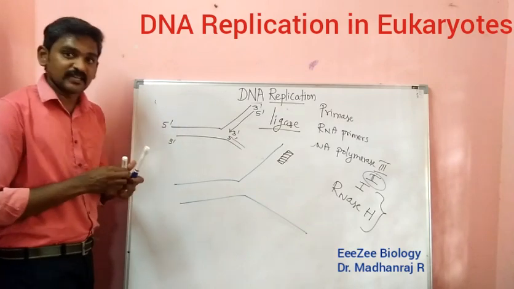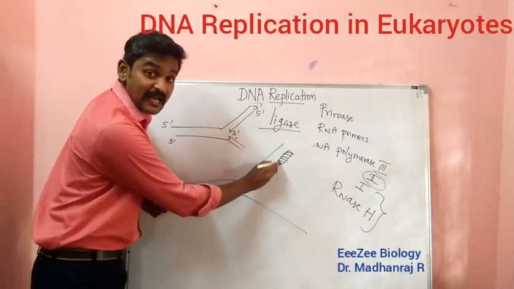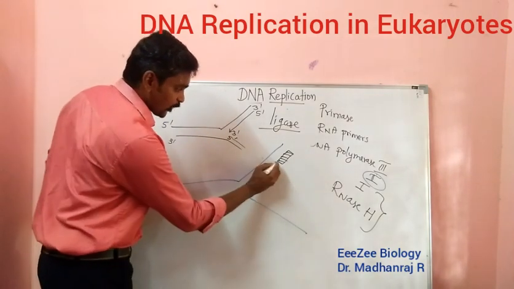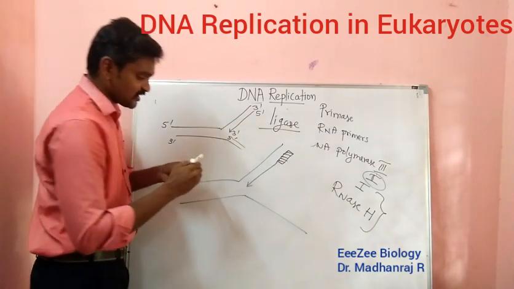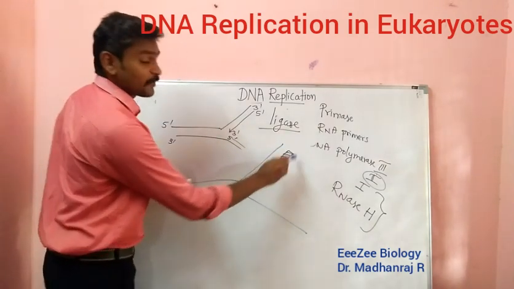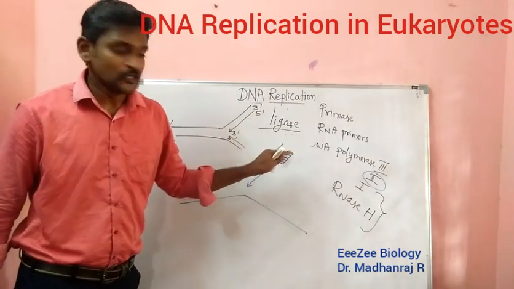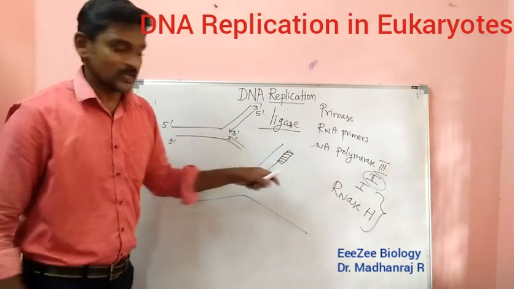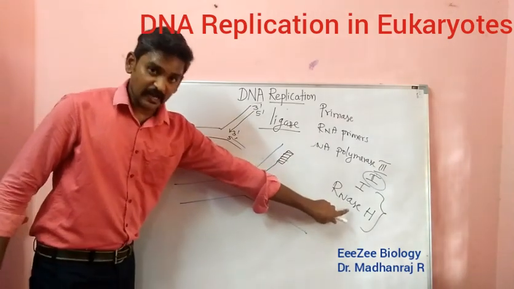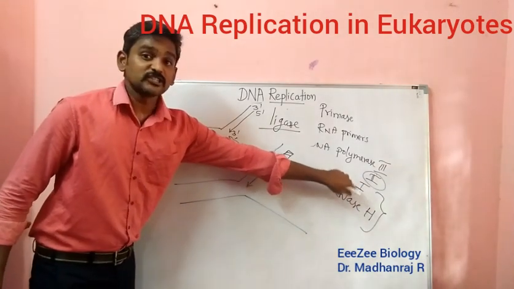RNA primers will be there. So from these primers only, what happens? Again the DNA polymerase will be extending like this. I said here it will be RNA primer. It is not the nucleotides of DNA. It is a nucleotide of RNA. So it has to be replaced. So this will be replaced by this RNase H as well as this polymerase 1.